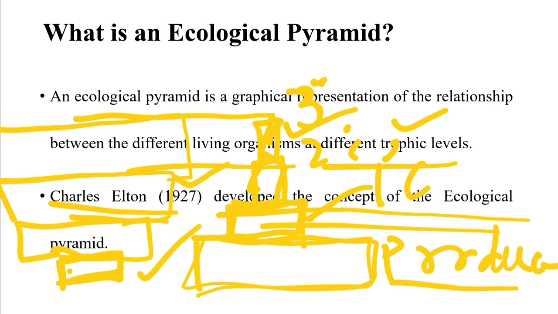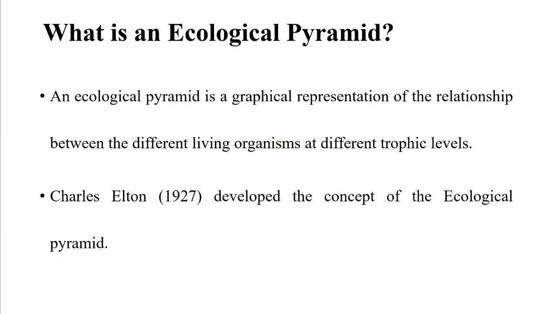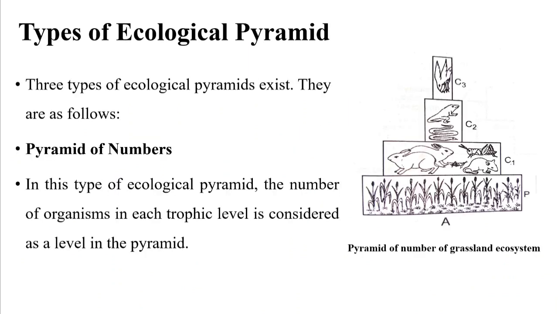Suppose producers are very few in number, and primary consumers are more in number, then secondary consumers are more in number than the primary consumers. So in this way the inverted ecological pyramid is represented. So this type of graphic representation of different trophic levels of an ecosystem is called an ecological pyramid. This idea was first developed by Charles Elton in 1927.